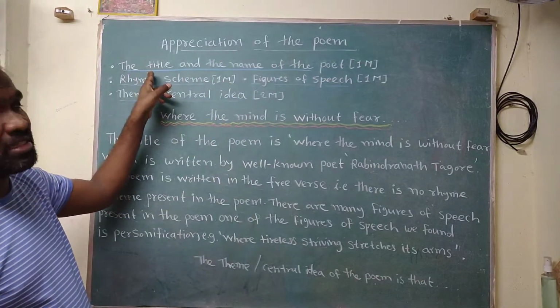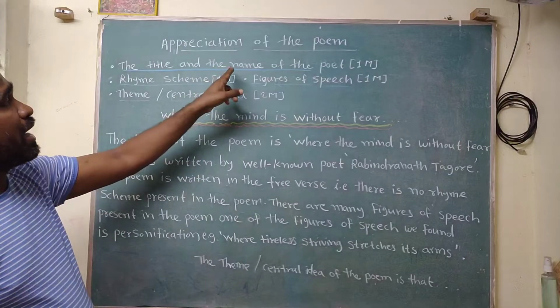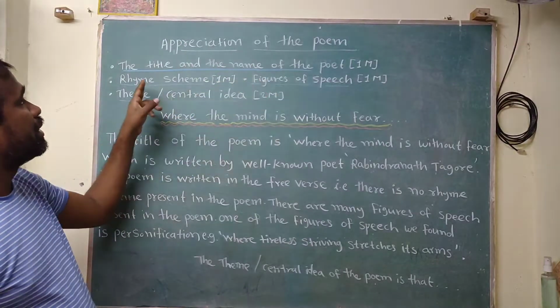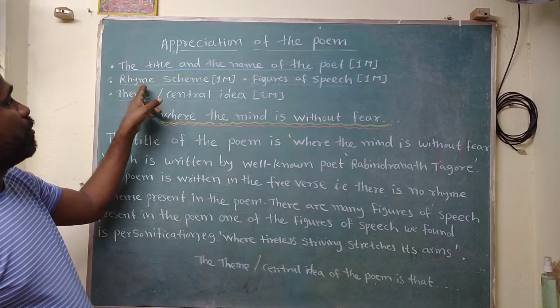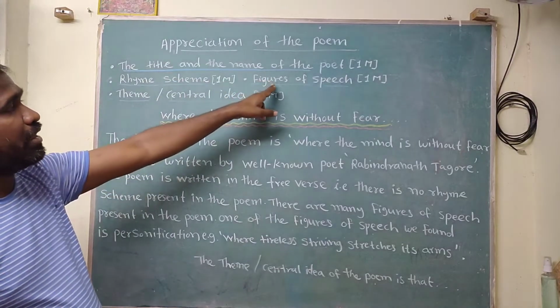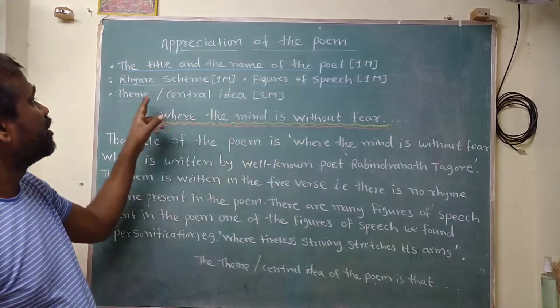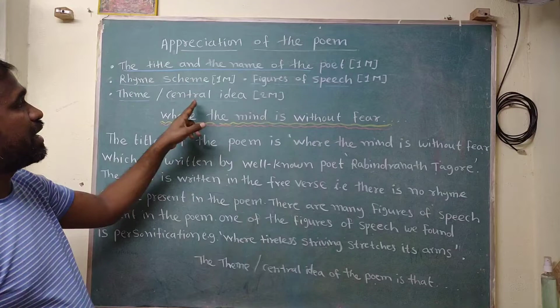The very first point is the title and the name of the poet. Second point is rhyme scheme. Then third point is figure of speech. And the fourth point is theme or central idea.